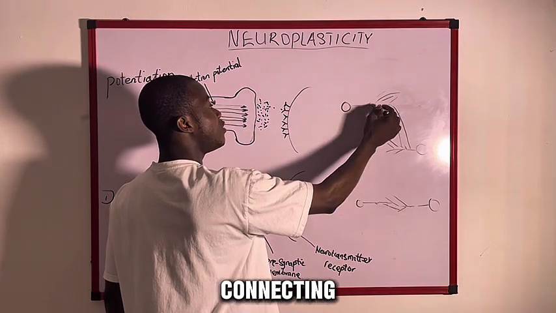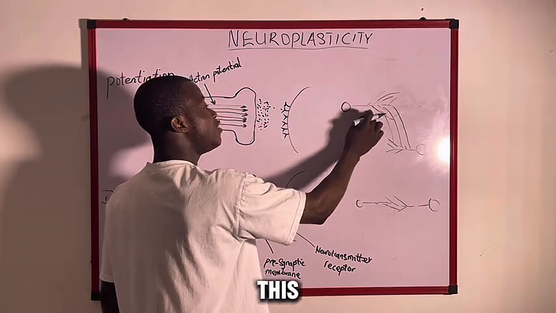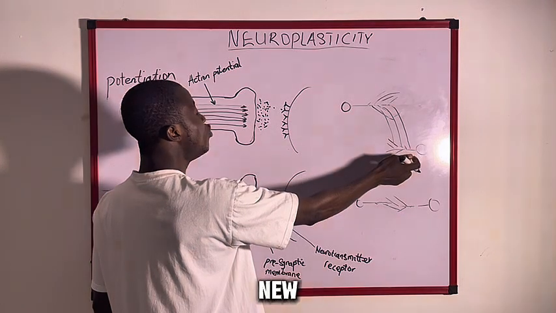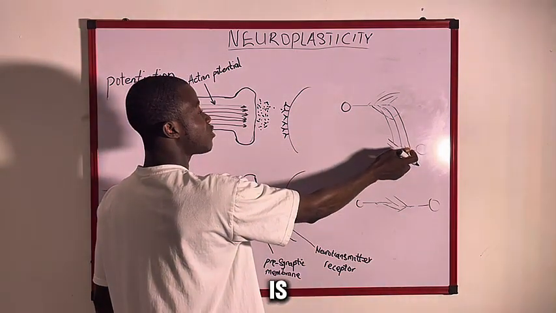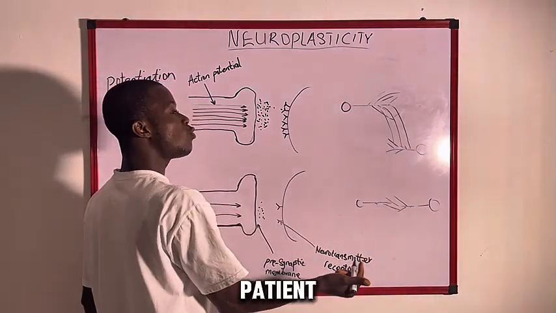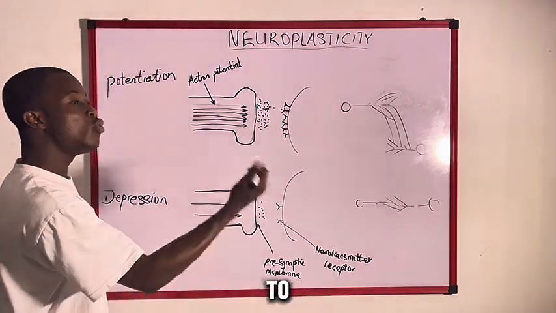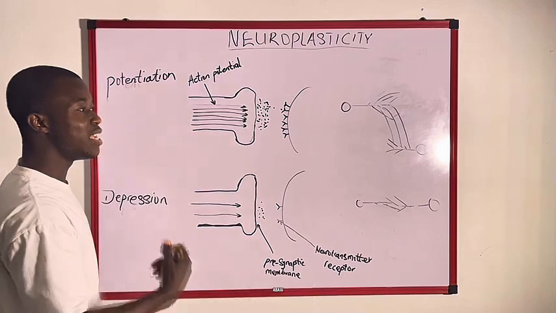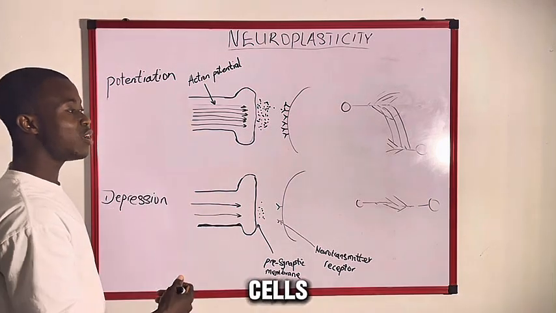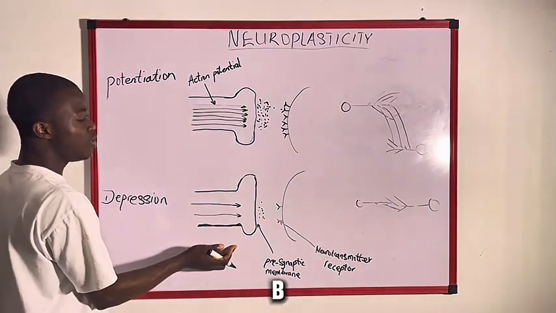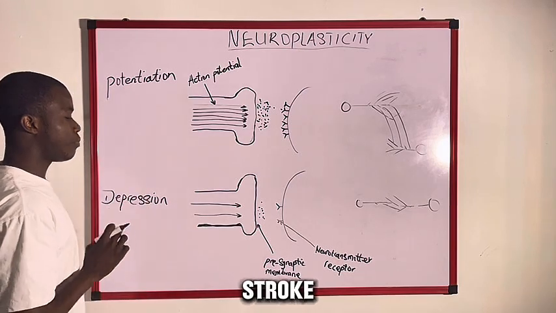So instead of connecting with that dead neuron, this neuron will connect with another new neuron. So that is what happens. And once this patient continues to perform that action, they are able to regain the function again. They reconnect new cells.